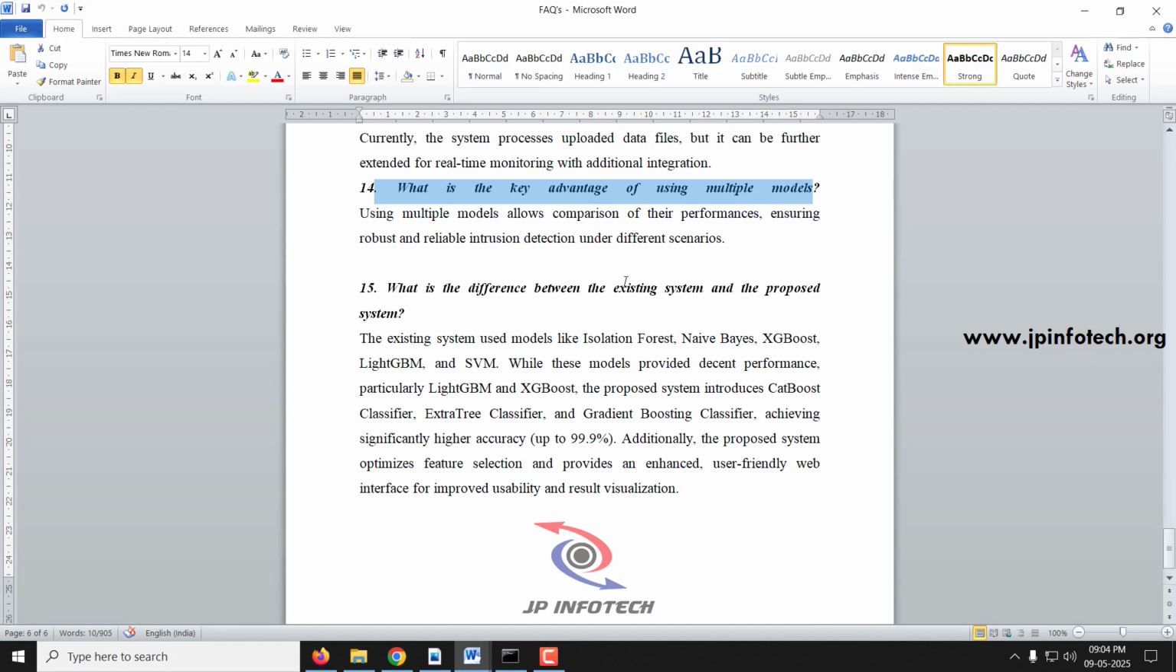So finally, what is the difference between the existing system and the proposed system? The existing system used models like Isolation Forest, Naive Bayes, XGBoost, LightGBM and SVM, while our proposed system used CatBoost classifier, ExtraTree classifier and gradient boosting classifier, and we have achieved the highest accuracy of 99.9%. Additionally, we have used optimal feature selection and provided an enhanced user-friendly web interface for improved usability and result visualization. This is the difference between the existing and the proposed system.